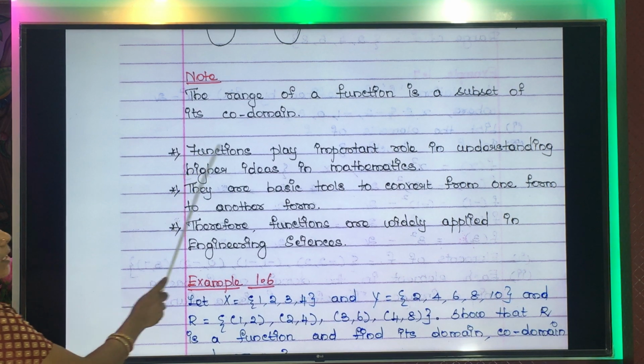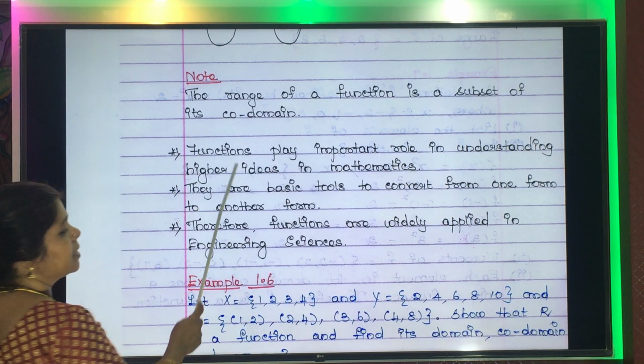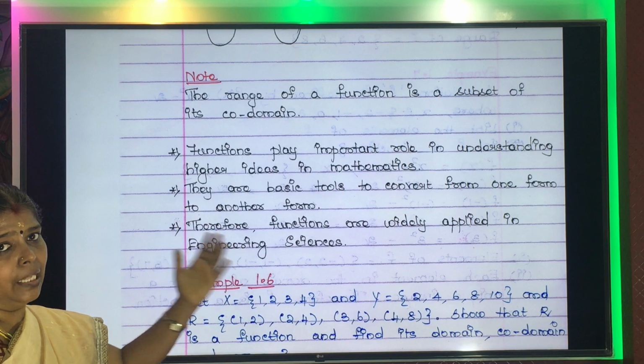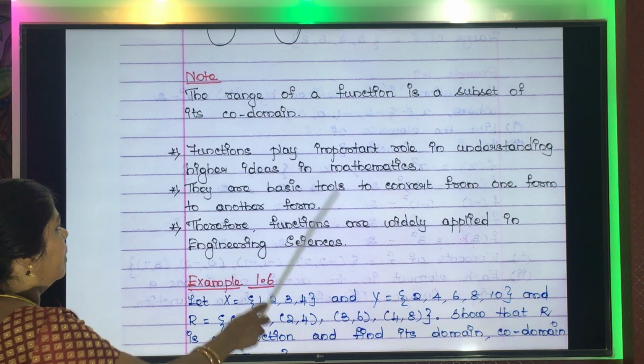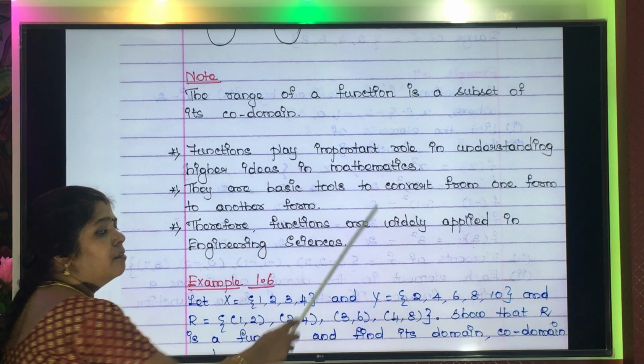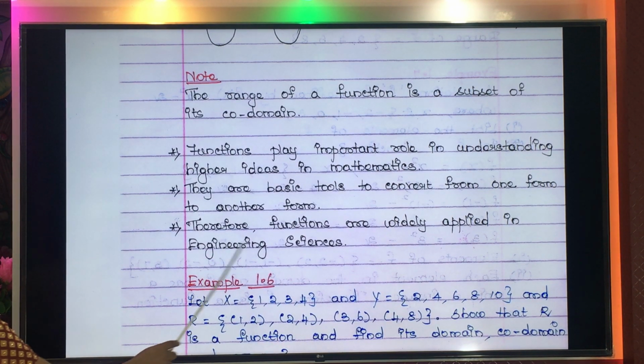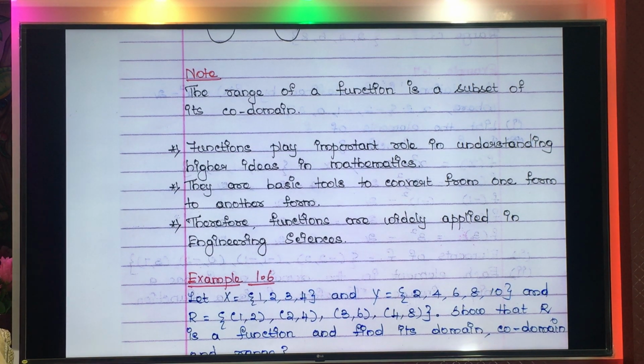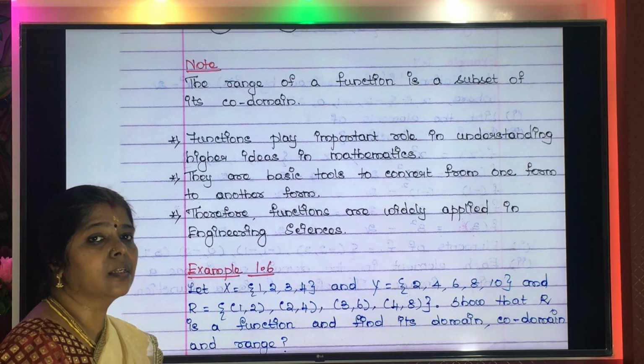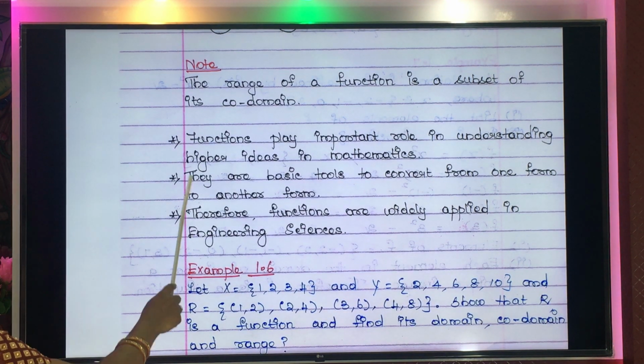Next, functions play a very important role in understanding higher mathematical ideas. Next, they are the basic tools to convert from one form to another. Therefore, it is applied in engineering science. Okay, the concept of functions are applied in engineering science.